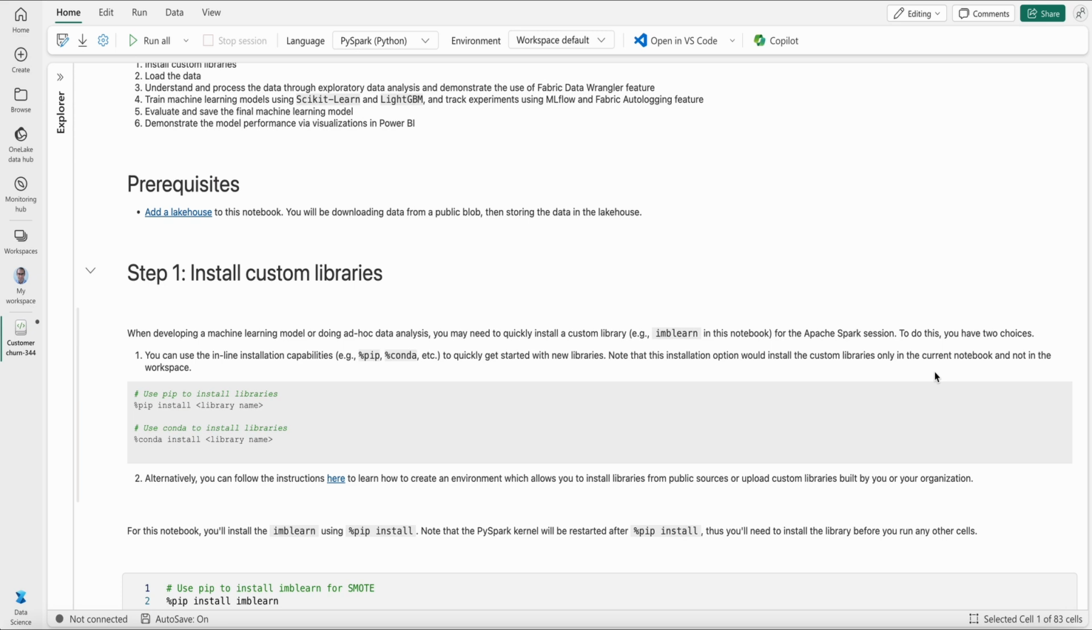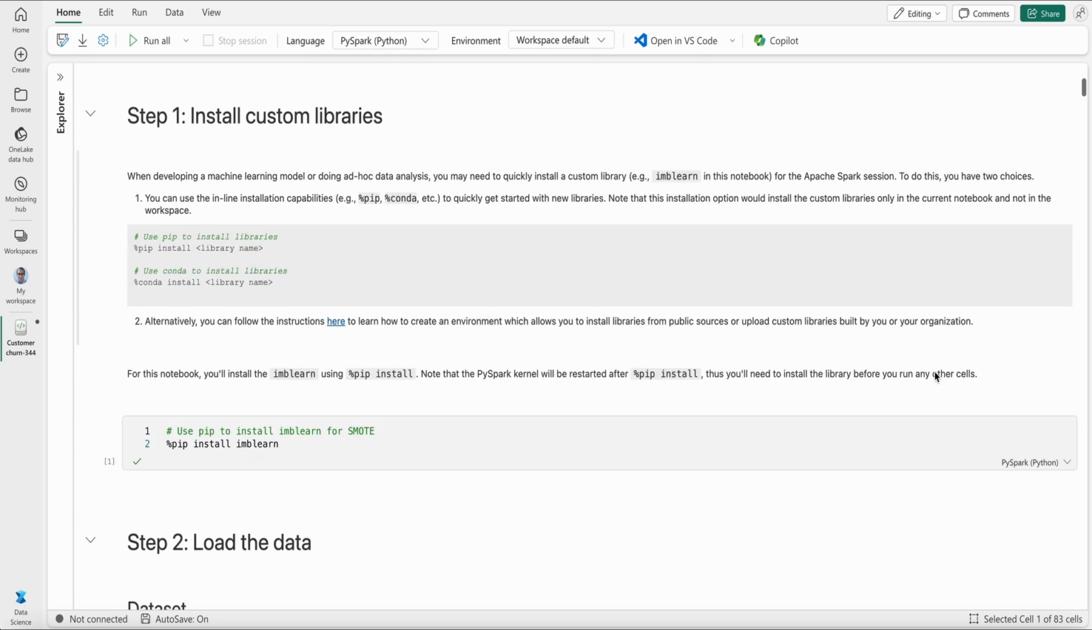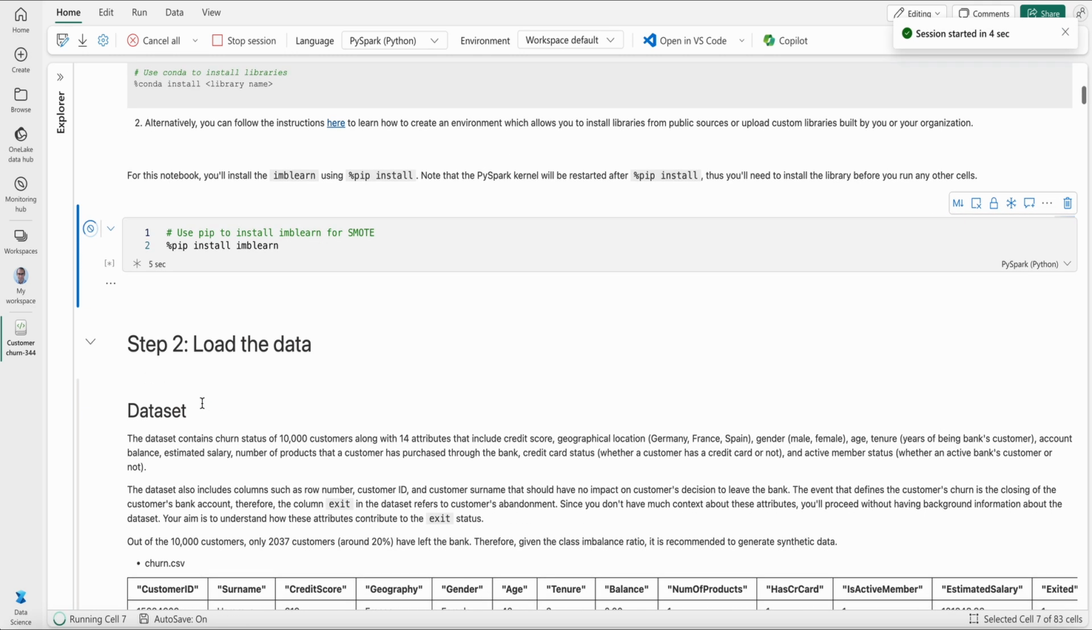Alternatively, you can create an environment and install custom libraries from open sources or from your local files in your environment. Now in this notebook, as I mentioned, we will need imblearn and we're going to use pip install. Again, note that you need to do the pip install at the beginning of your notebook and as your first cell, because that would restart your kernel. So let's do the pip install imblearn. As you're waiting for the library to install, let's take a look at the data.